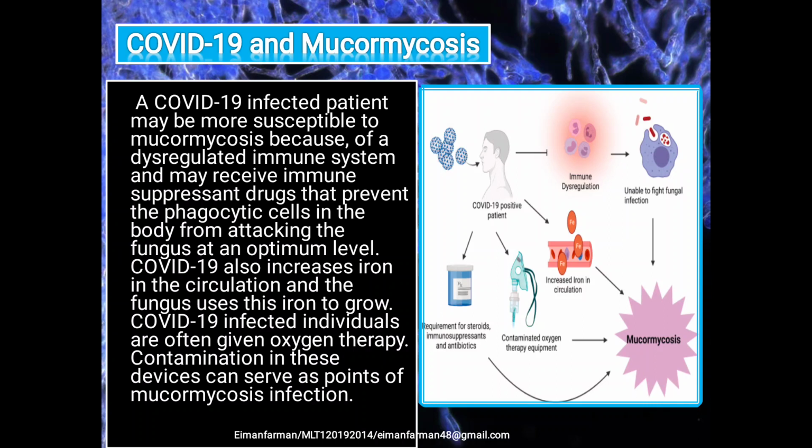COVID-19 and mucormycosis. A COVID-19 infected patient may be more susceptible to mucormycosis because of a dysregulated immune system, and may receive immunosuppressant drugs that prevent the phagocytic cells in the body from attacking the fungus at an optimum level. COVID-19 also increases iron in the circulation, and the fungus uses this iron to grow. COVID-19 infected individuals are more often given oxygen therapy. Contamination in these devices can serve as a point of mucormycosis infection.